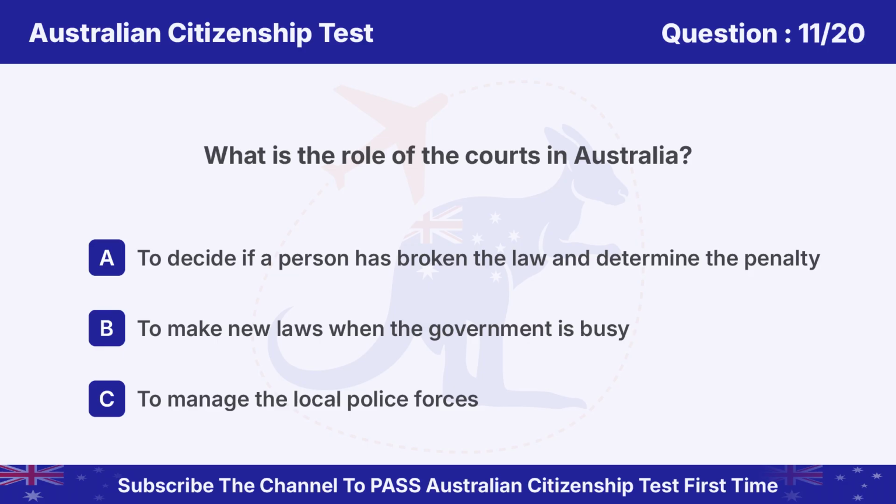Question 11. What is the role of the courts in Australia? Option A. To decide if a person has broken the law and determine the penalty. B. To make new laws when the government is busy. C. To manage the local police forces.